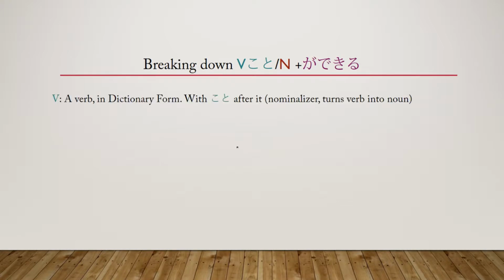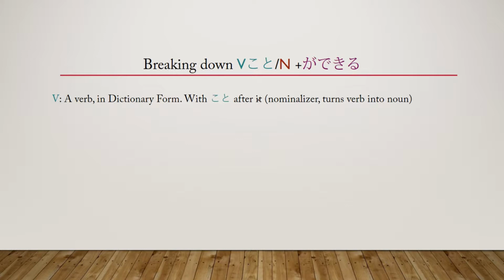Okay, the first thing we have is a verb. This verb is going to be in dictionary form. So for example, you have things like kau, taberu, things like that. Not the masu form, not like tabemasu or kaimasu. And then afterwards, you have to add koto. And this is what is known as a normalizer in Japanese, and that turns a verb into a noun. Another normalizer is actually no, and there are different instances when you should use each. But for this one, remember it's koto.